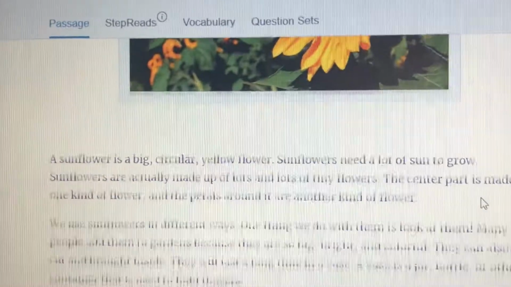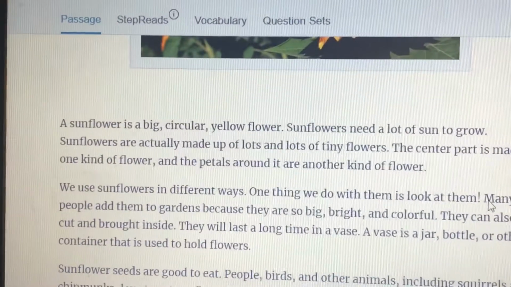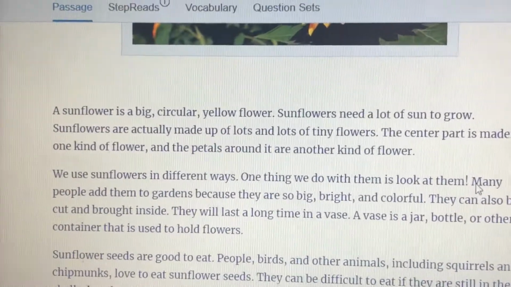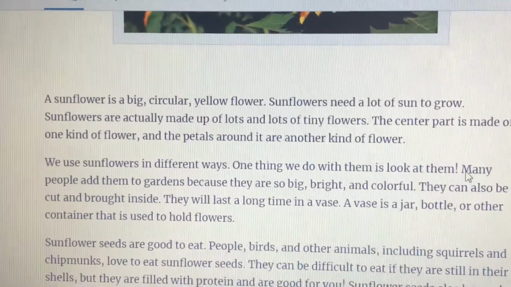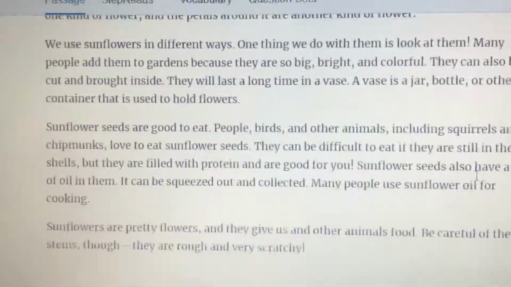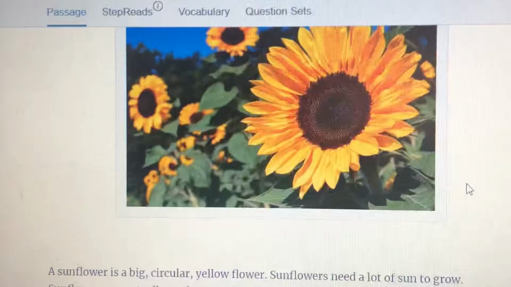As I start reading, I'm noticing that they're already telling me facts about sunflowers. A sunflower is a big circular yellow flower. Sunflowers need a lot of sun to grow. I can already see that this text, which is pretty short today, is going to teach me all about sunflowers.